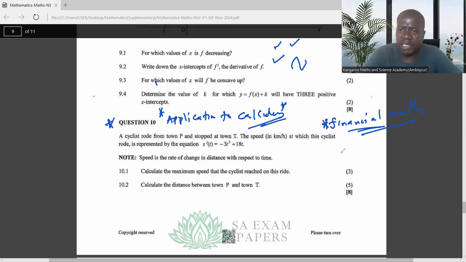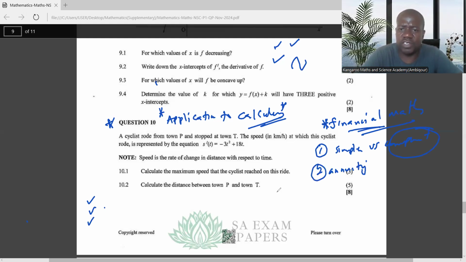Financial maths, number 1: differentiate between simple interest and compound interest formulas. Particularly the compound interest, understand the issue of where it is compounded monthly, compounded quarterly, compounded weekly, compounded daily. And then from there, you go to annuity.